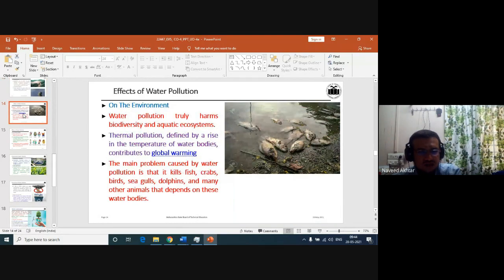And the effect of water pollution on the environment, on biodiversity and the aquatic ecosystem, and it also impacts thermal pollution, that is the rise of temperature, which is also termed global warming. The main problem caused by water pollution is that it kills fish, crabs, birds, dolphins, etc. Many other animals depend on water bodies.